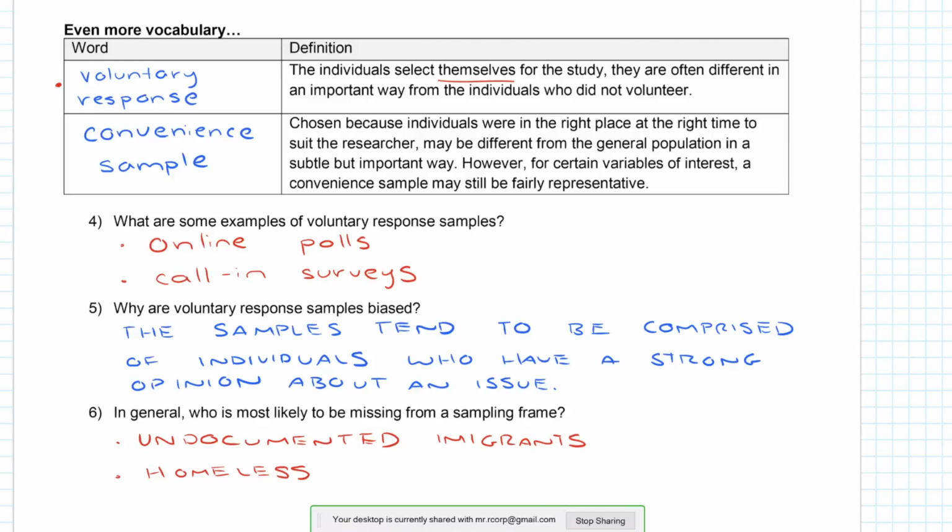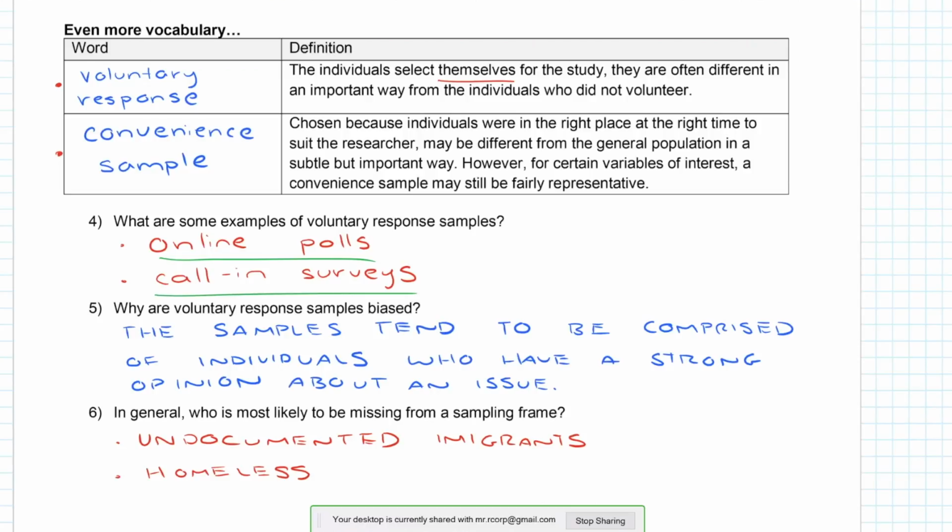So two other types of samples are voluntary response and convenience samples. In a voluntary response sample, the individuals select themselves for the study. A convenience sample is where you ask those people that are easiest to ask. Those maybe are friends and family. Now both of these clearly will result in biased results. Some examples of voluntary response samples are online polls and call-in surveys.